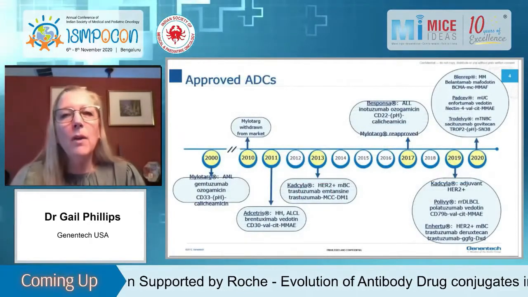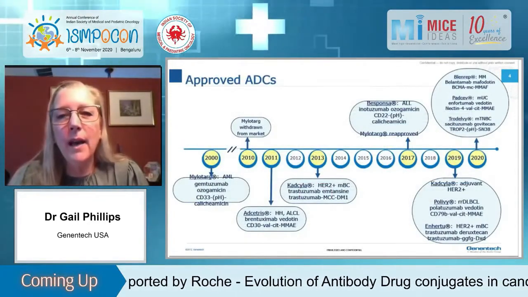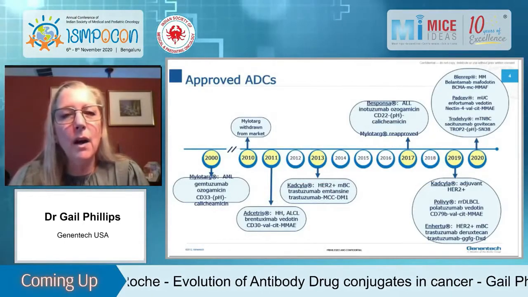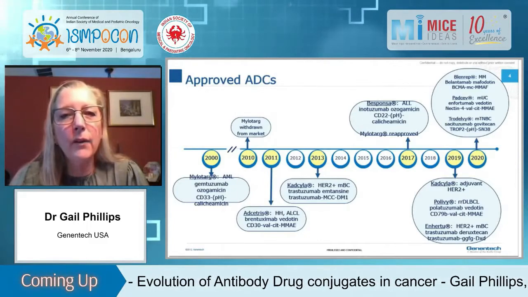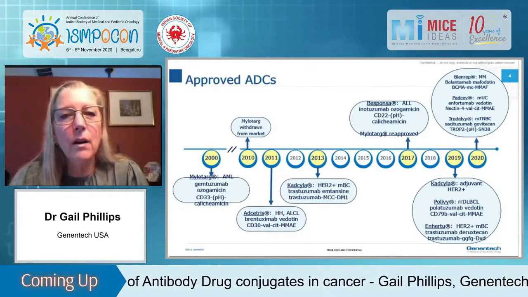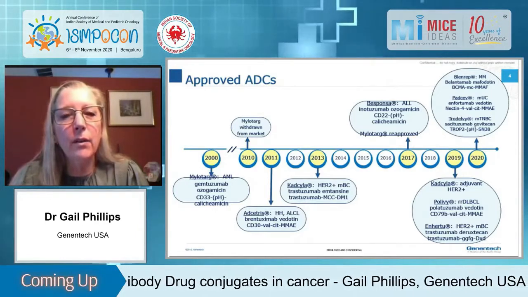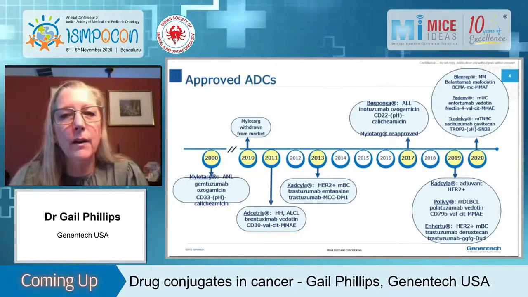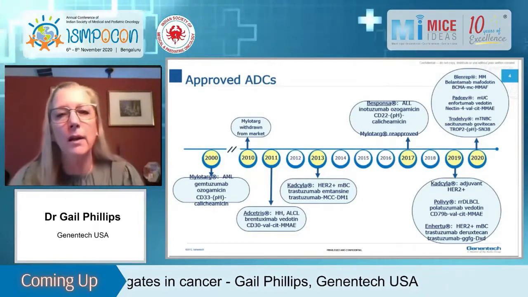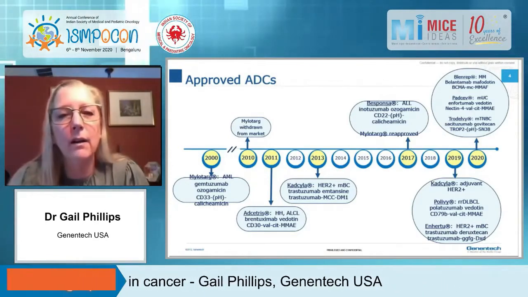So here's a timeline of approved ADCs. And you can see that this has been going on for a long time. So in fact, in the year 2000, the first approval happened, which was with Mylotarg, which targets the CD33 antigen on AML cells with a potent DNA damaging agent. And I'll go into the different antibodies and cytotoxic drugs later.